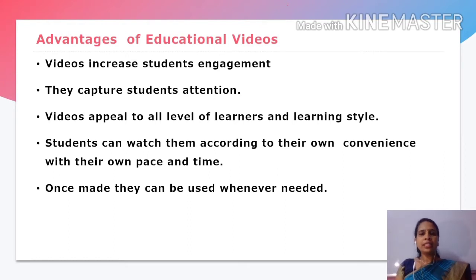Since many things are available on the internet and on YouTube channels also, we have to be competitive in this case, and we have to cater to the needs of the students. Once made, these videos can be used whenever needed. Students can use them again and again, which suits their pace and time also.